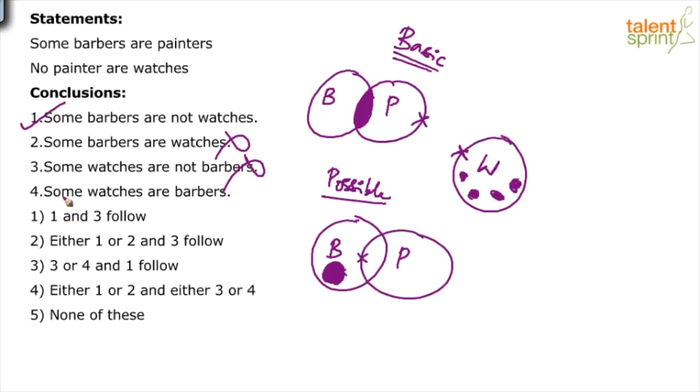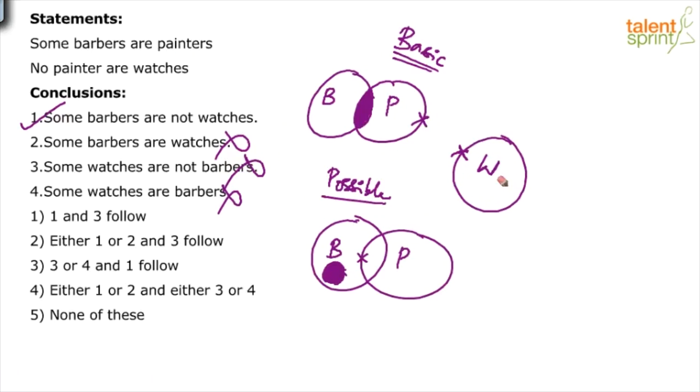And look at conclusion 4. Some watches are barbers. Again, same point. If you look at the basic diagram itself, some watches are barbers is wrong, like how we looked at the second conclusion, some barbers are watches is wrong. The fourth conclusion is similar. In the basic diagram itself, some watches are barbers does not follow, and hence it is wrong. Remember, when a conclusion does not follow the basic diagram, there itself we can say it is false. You need not verify in possible diagrams there.